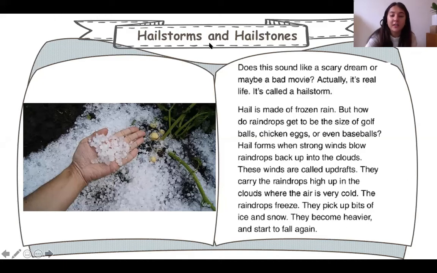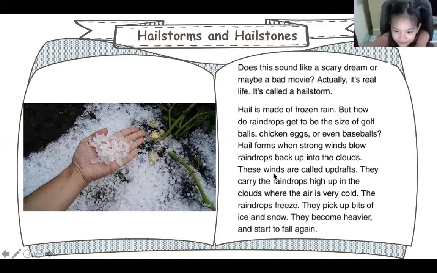So who wants to finish off from these to again? Let's have a girl this time. Kimmy, your hand went up very fast. These winds are called updrafts. They carry the raindrops high up in the clouds where the air is very cold. The raindrops freeze. They pick up bits of ice and snow. They become heavier and start to fall again.